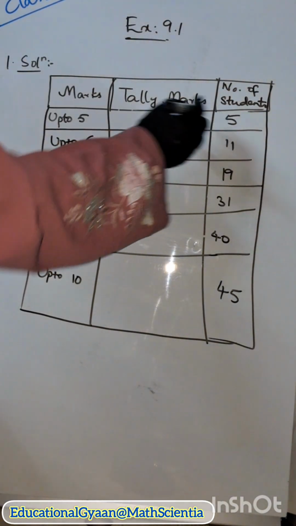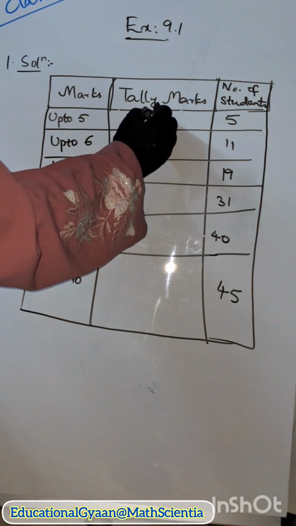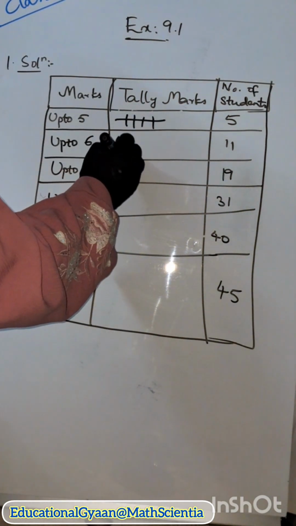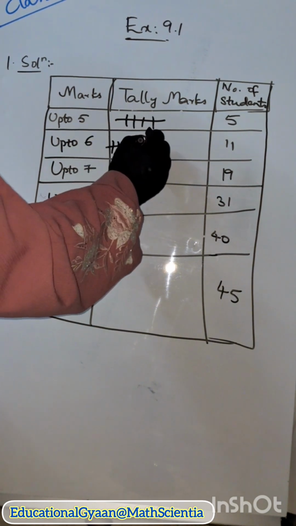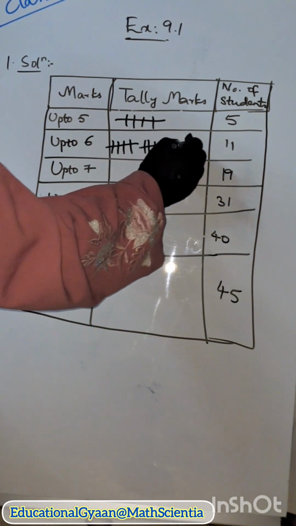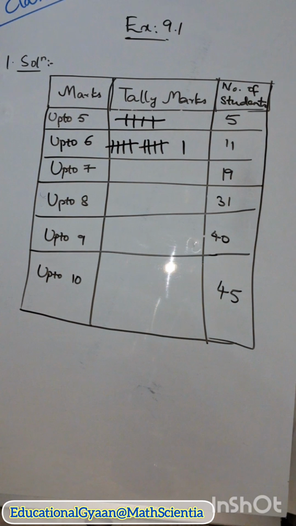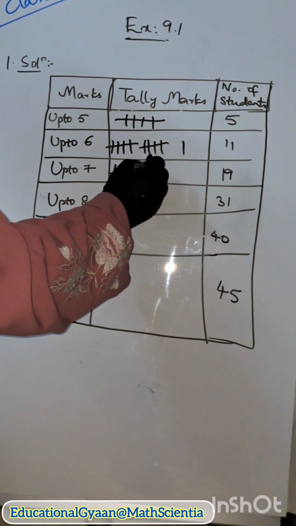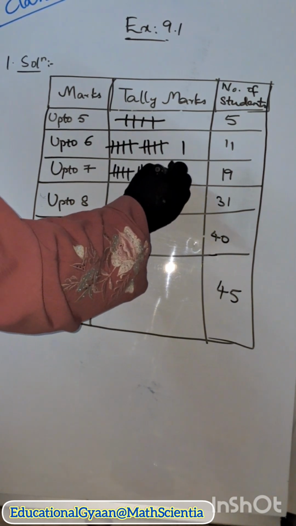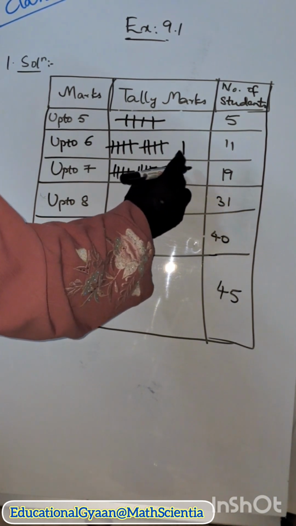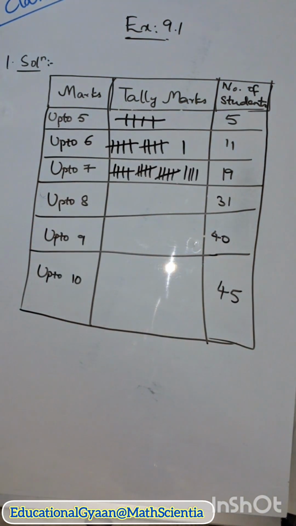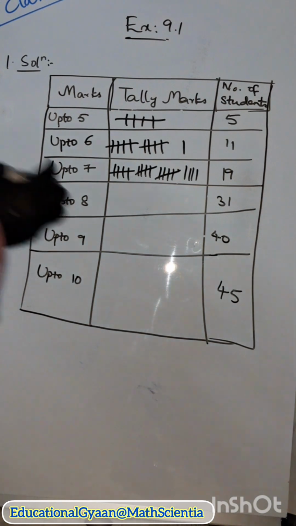See here, 5 is there, no? 1, 2, 3, 4. For 5 you will cut this. Okay, again 1, 2, 3, 4, 5, 6, 7, 8, 9, 10, 11. Right? For 10, like this, 5 boxes you have to take. 19. 1, 2, 3, 4, 5, 6, 7, 8, 9, 10, 11, 12, 13, 14, 15. Sorry, not this. 16, 17, 18, 19. Right? Again, for 31 also the same thing.